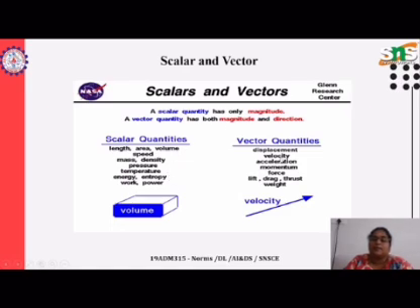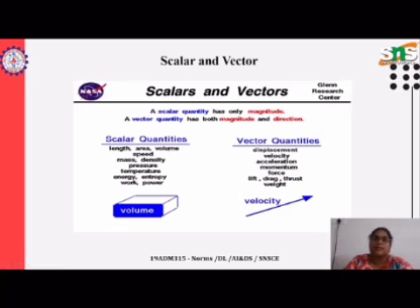How will you measure the vector quantity, which has both the magnitude and direction as well? Displacement, velocity, acceleration, momentum, force, lift, drag, etc. Weight, even the weight calculation. These are all the quantities that you can measure by using the vector.